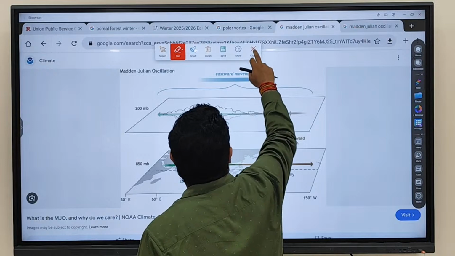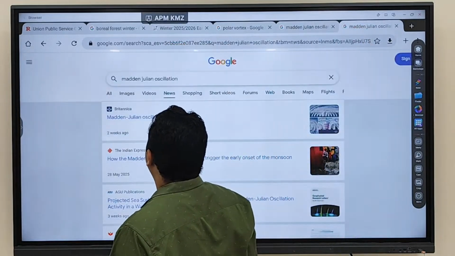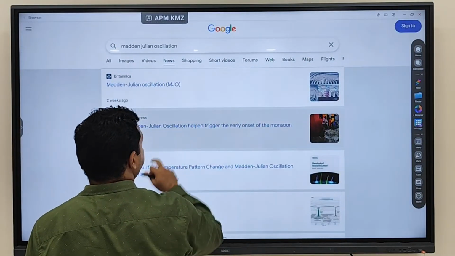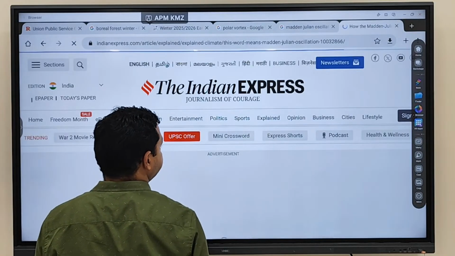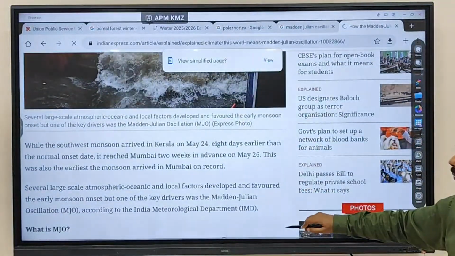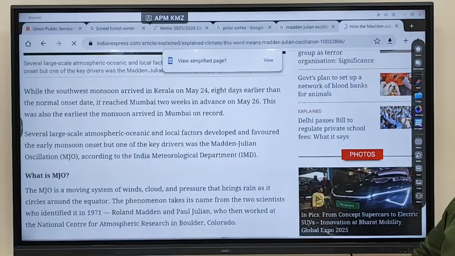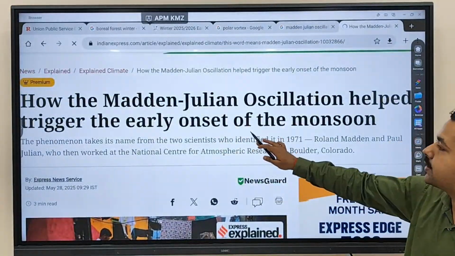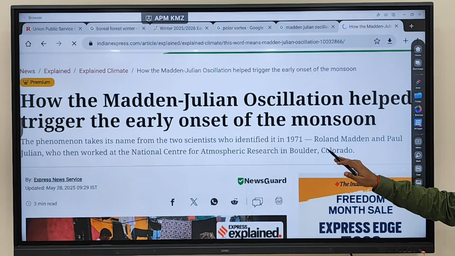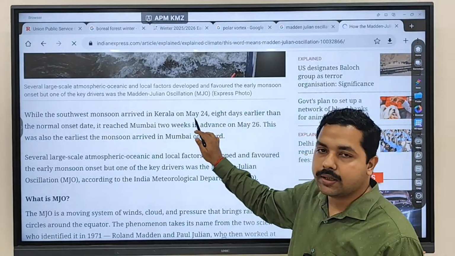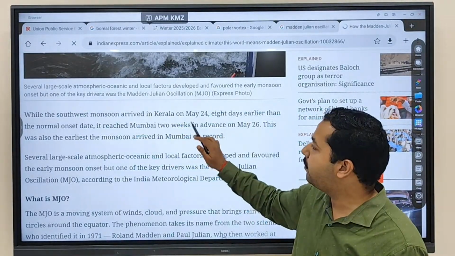Fine. If you see the news, now you can see this. The southwest monsoon arrived in Kerala on how many days this year? This year you see how the Madden-Julian oscillation helps trigger the early onset of monsoon in India. Clear? It arrived on May 24.